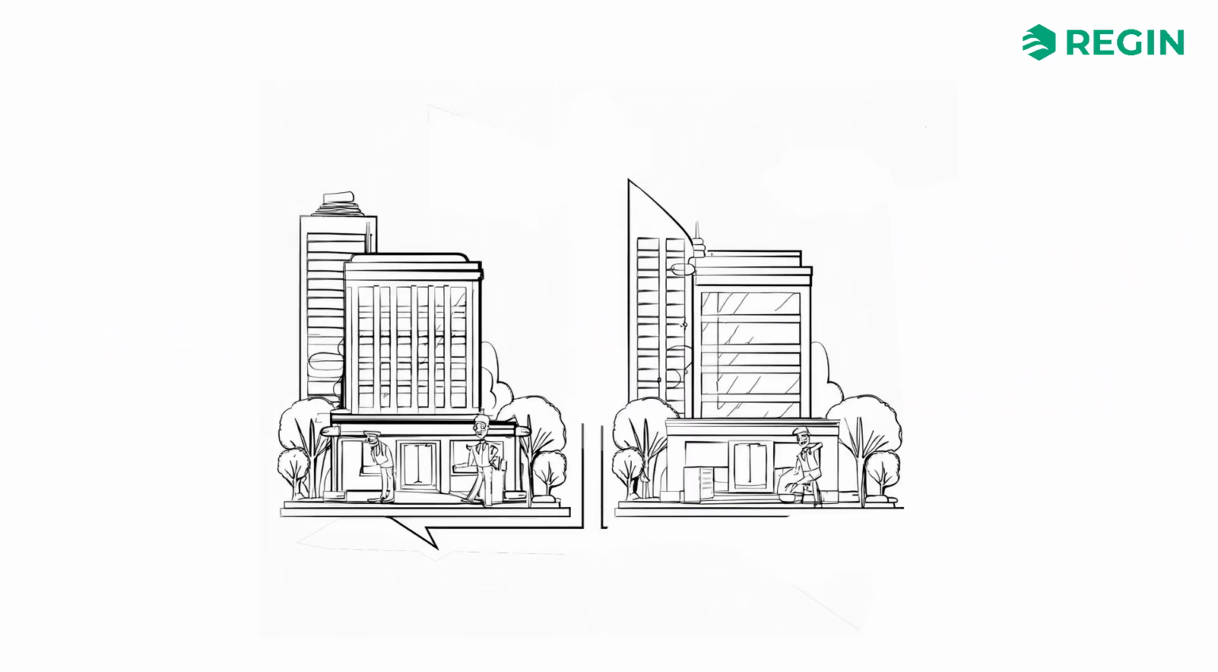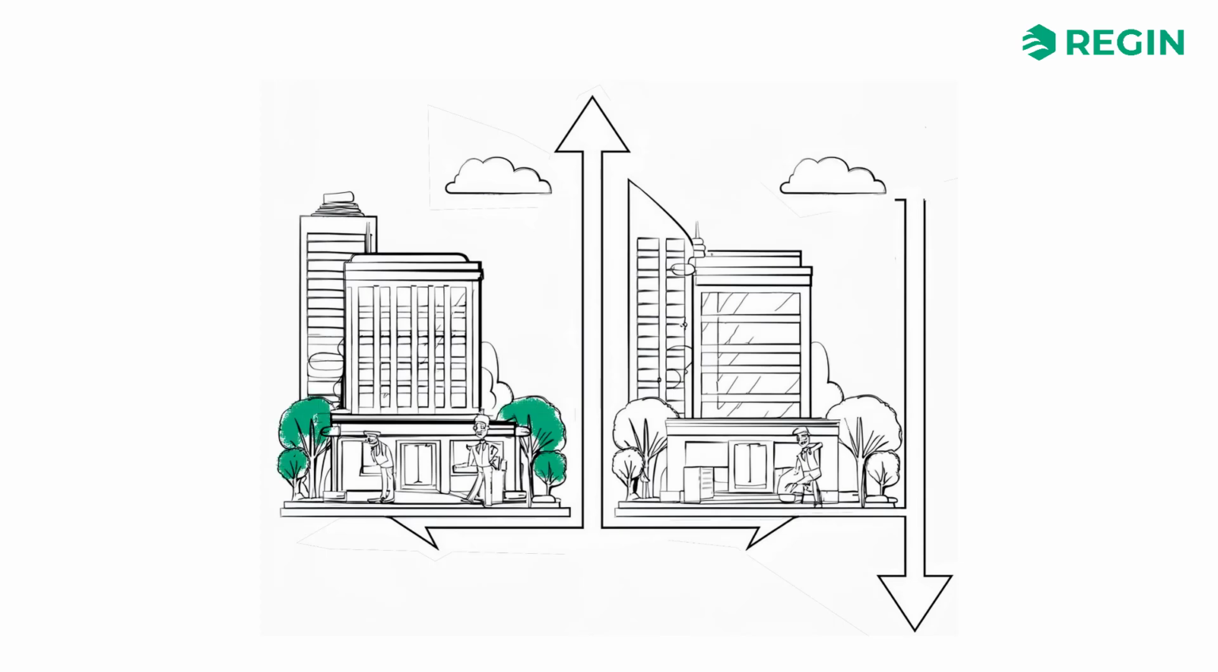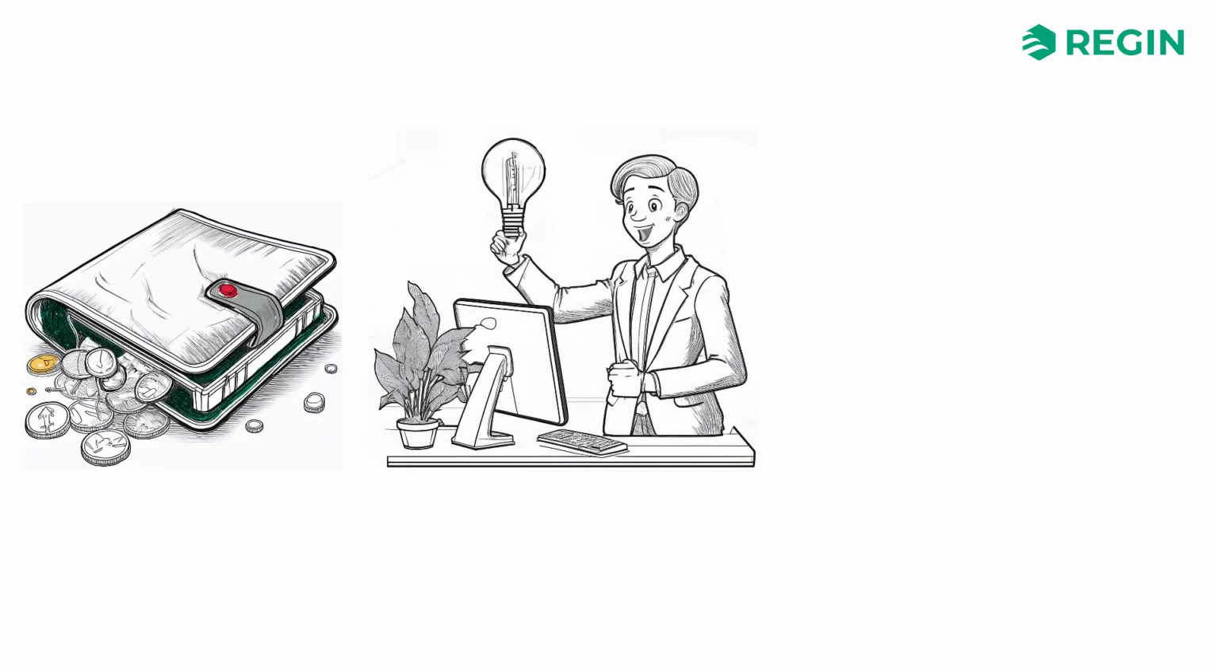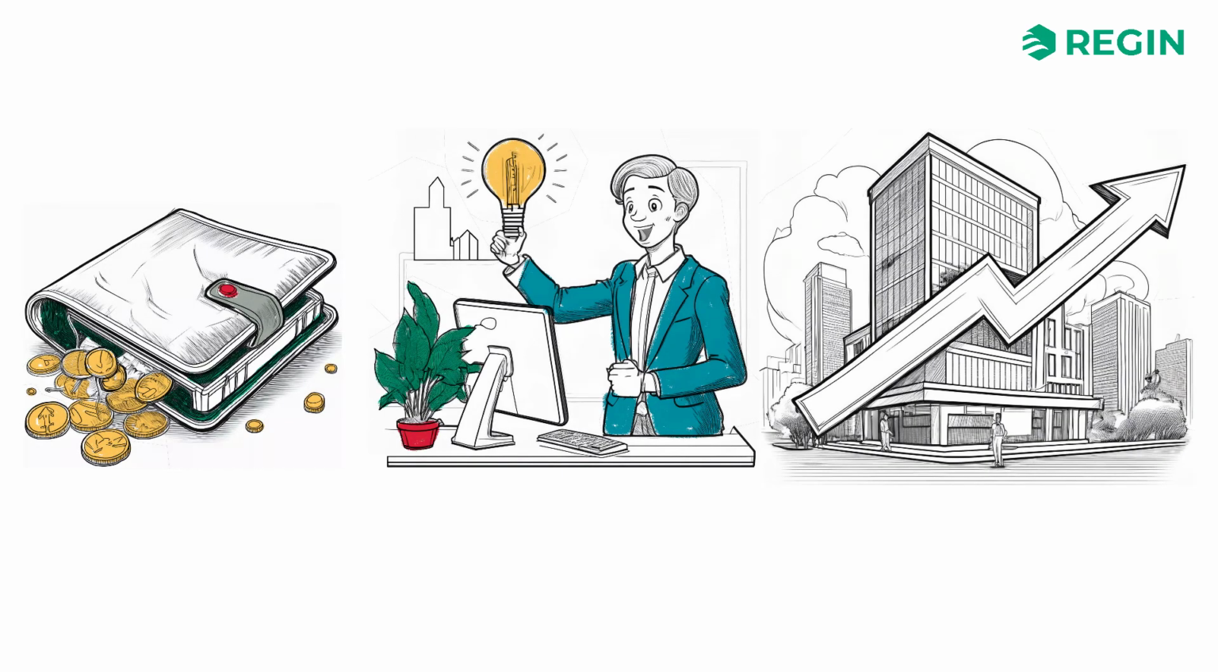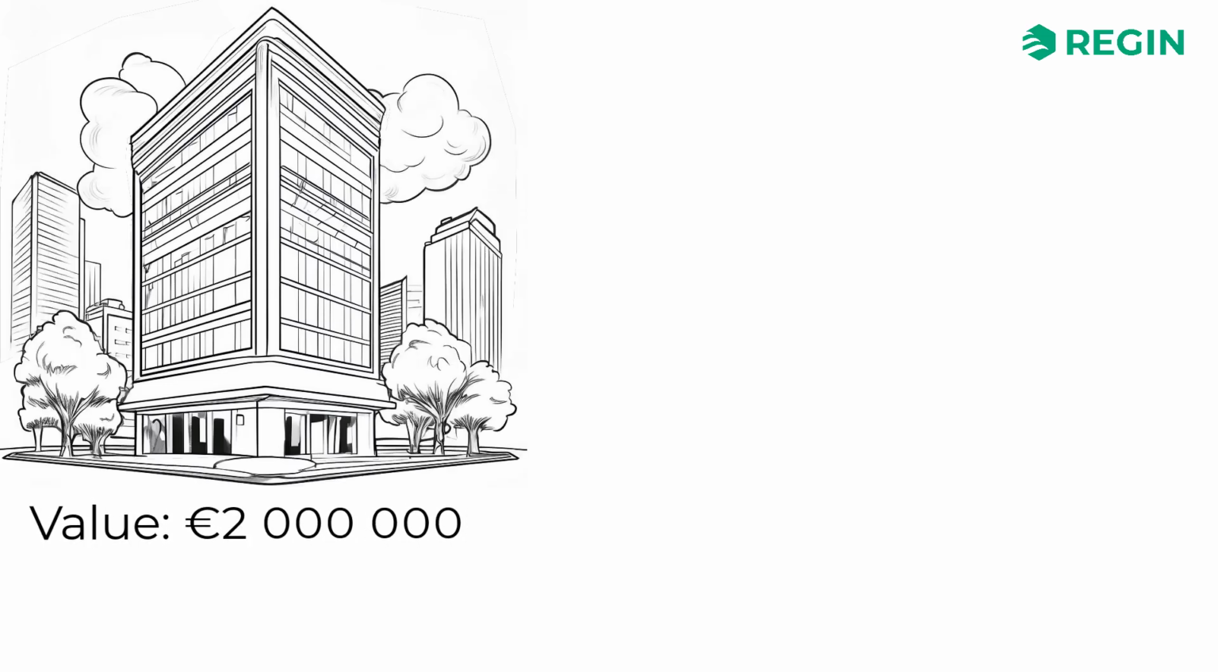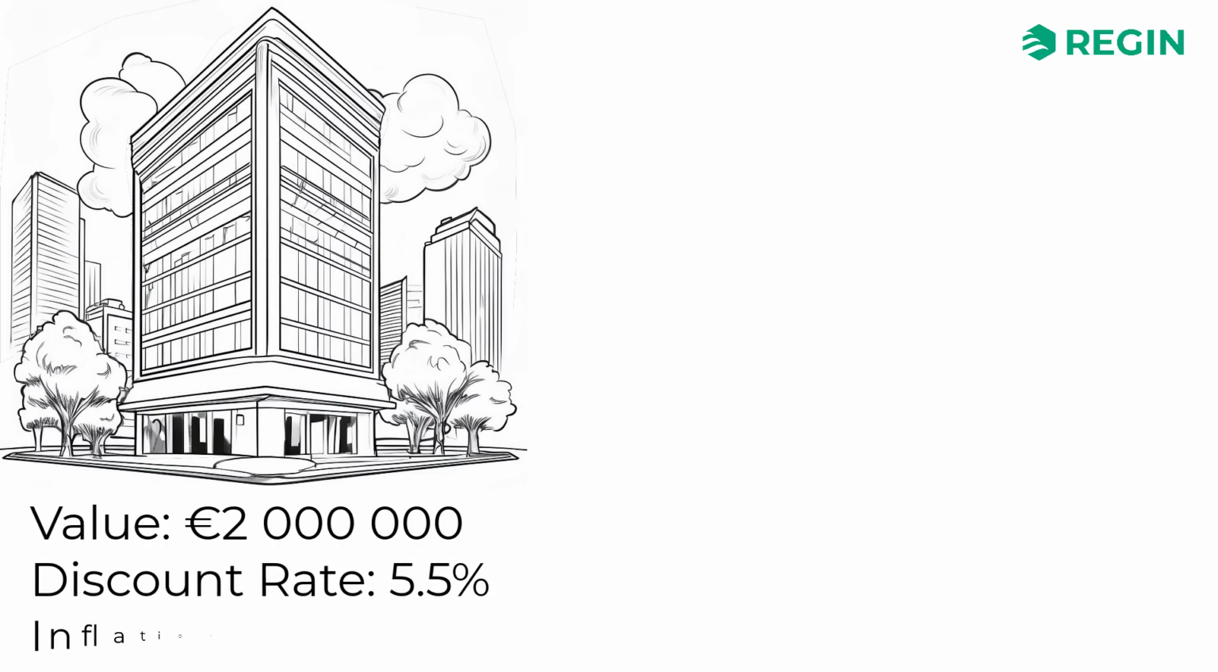As you can see, we only need minor changes to NOI to increase or reduce the value of a building. This means that any amount invested in energy efficiency will result in both a saving and an increased property value. Let's illustrate this with an example. Here we have a building valued at 2 million euros. The discount rate is 5.5% and inflation is at 2.5%.